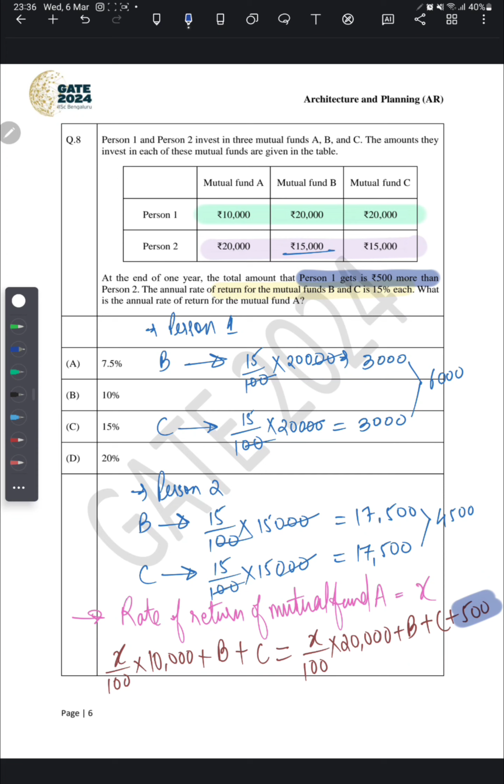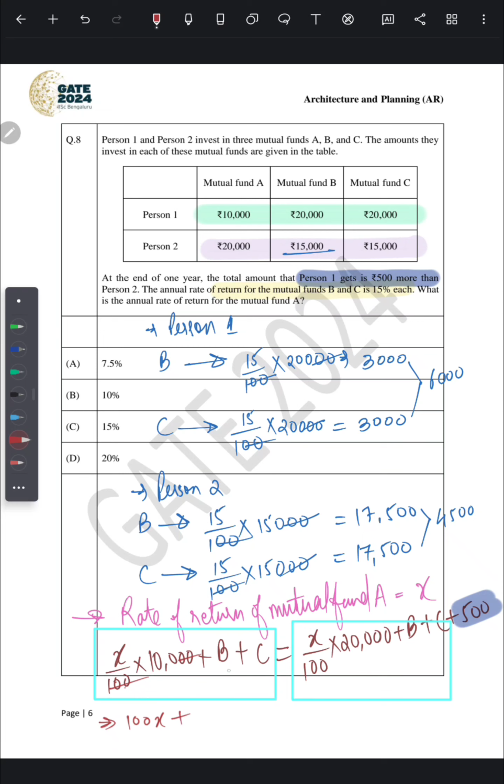Now I will explain this equation once again. So this is the total amount person 1 will get after 1 year, and this is the total amount person 2 will get after 1 year. And in question it is given that person 1 will get 500 more than person 2, and to equate both the amounts, I just added rupees 500. Now it will be equal to the amount got by person 1. On solving this, we will get